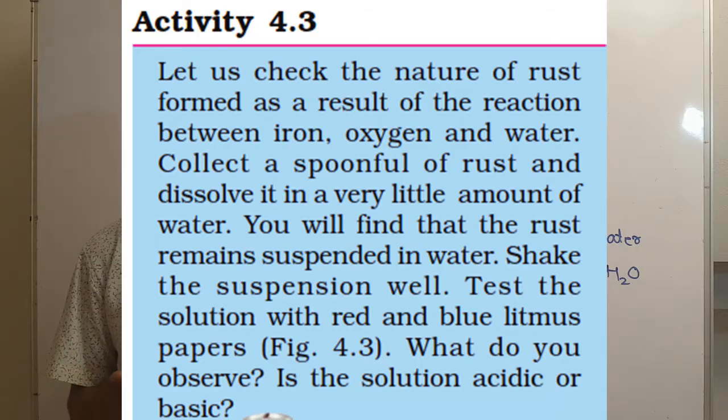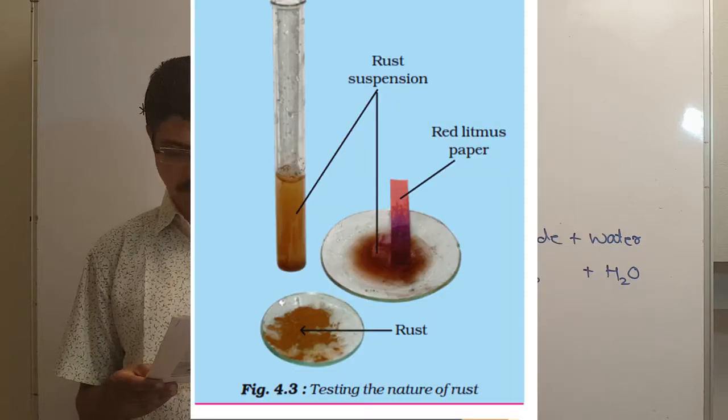Now friends, activity 4.3. Let us check the nature of rust formed as a result of the reaction between iron, oxygen and water. Collect a spoonful of rust and dissolve it in a very little amount of water. You will find that the rust remains suspended in water. Shake the suspension well. Test the solution with red and blue litmus papers. What do you observe? Is the solution acidic or basic?